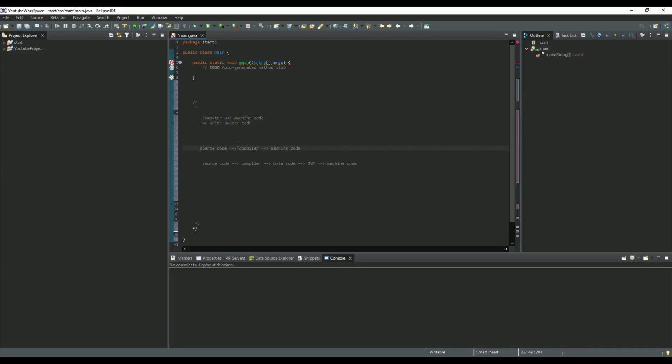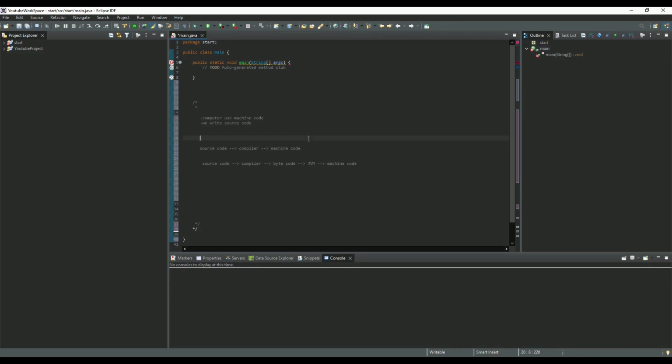But there is a problem here, because if we compile our source code on, for example, this machine, I can execute my machine code only on this machine because my compiler has compiled my source code for this computer. So I can't take this machine code and export it to another system. For example, I can't compile my source code here on this Windows machine and use it on a macOS machine or Linux machine. So with Java we've solved this problem because we have an interpreter, the JVM, which stands for Java Virtual Machine.